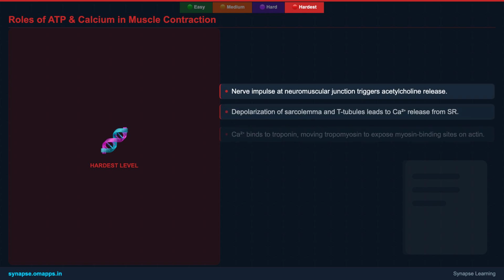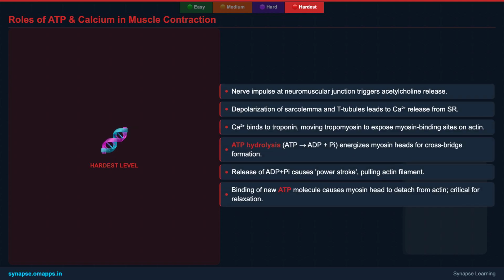The roles of ATP and calcium ions, Ca²⁺, in muscle contraction are intricately linked and absolutely critical. It all starts with a nerve impulse arriving at the neuromuscular junction, the specialized synapse between a motor neuron and a muscle fiber. This impulse triggers the release of the neurotransmitter acetylcholine, which depolarizes the sarcolemma. This electrical signal then rapidly propagates along the sarcolemma and down into the T-tubules, reaching the sarcoplasmic reticulum.